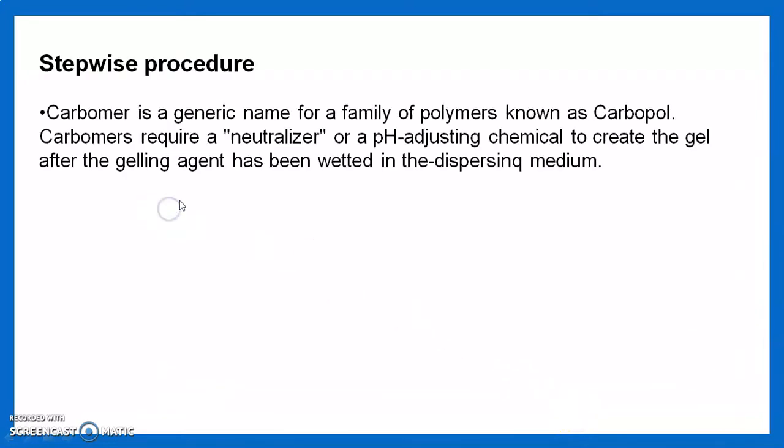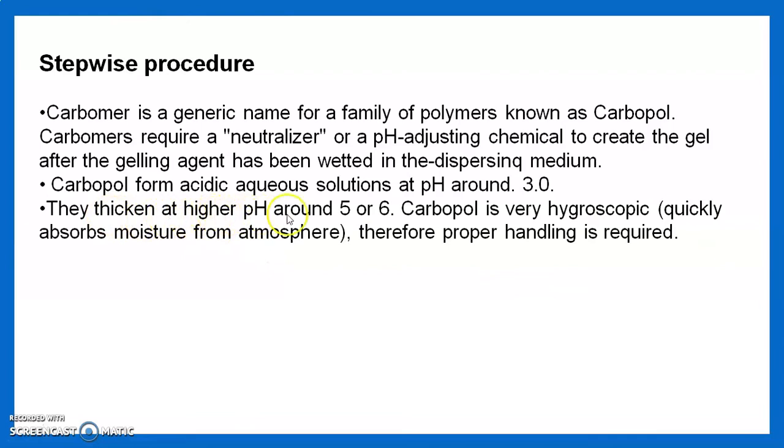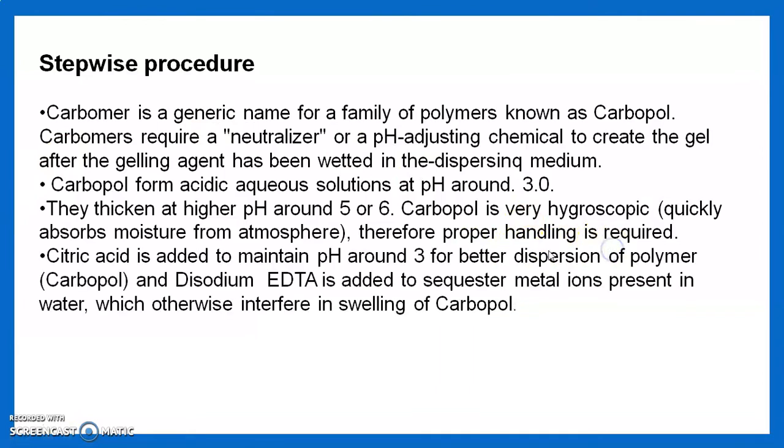Then we see the stepwise procedure required for making the gel. First of all, carbomer is a generic name for the family of polymers known as carbopol. Carbomer requires neutralization with a pH adjusting chemical to create a gel, after the gelling agent has been wetted in a dispersing medium. Carbopol forms an acidic aqueous solution that has a pH around 3, then thickens at a higher pH around 5 to 6. Carbopol is very hygroscopic, that is, it quickly absorbs moisture from the atmosphere. Therefore, proper handling of it is required.